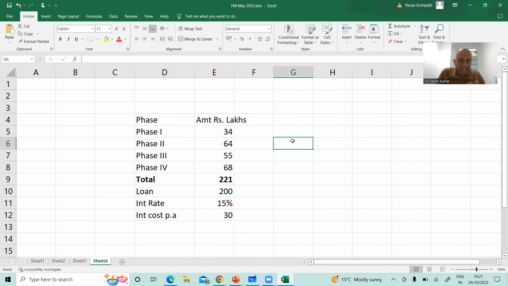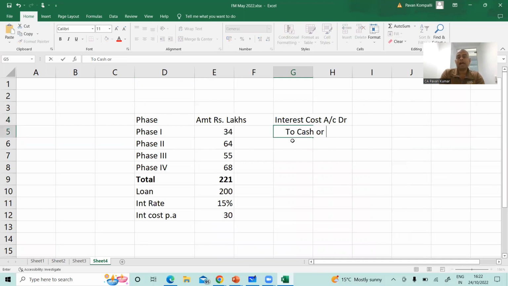When you pay interest to a bank or any financial institution or any lender, you have borrowed money, so you paid interest. What will you do? Simple. Close your eyes, charge it to P&L. There is no other option. So interest cost account debit to cash or bank account. This is the interest paid.